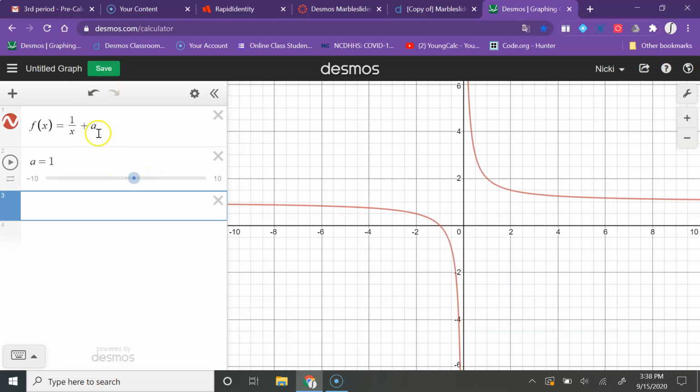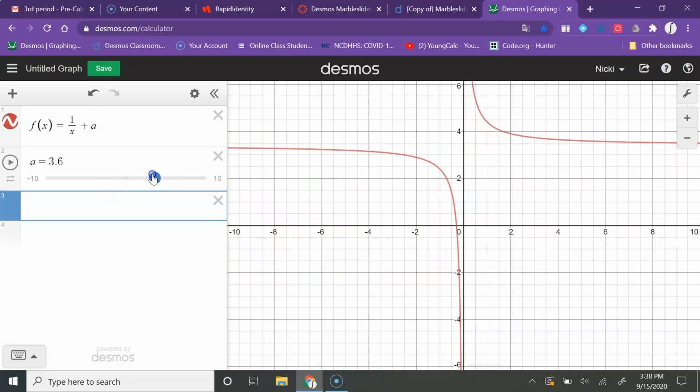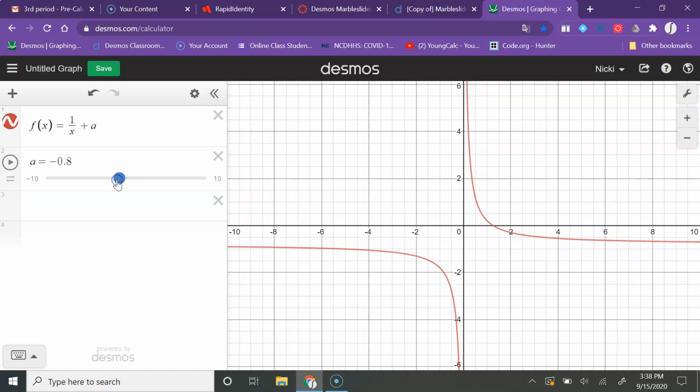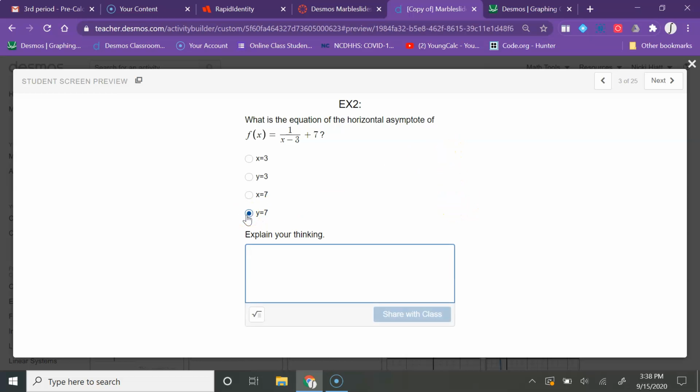I'm going to have to change this value that's added here on the end. So that will move the graph up or down, and in turn change the horizontal asymptote. So if we go back to this question, this graph has been moved up 7 units. Where normally the horizontal asymptote would be right there at the x-axis at y equals 0, it's been moved up 7 units. So the last answer choice, y equals 7, is going to be our answer.